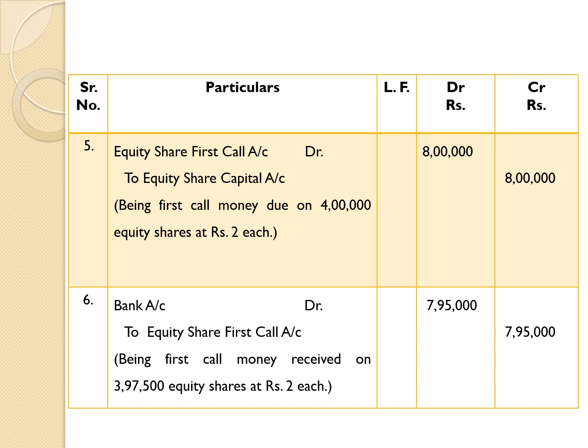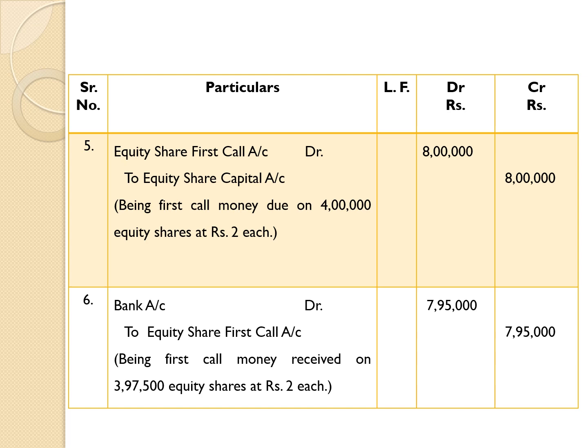Entry: bank account debit 3,97,500 shares into rupees 2 is equal to 7,95,000. This amount received on account of first call.